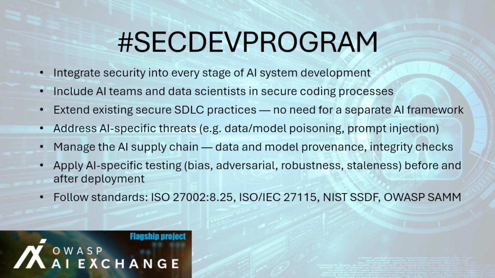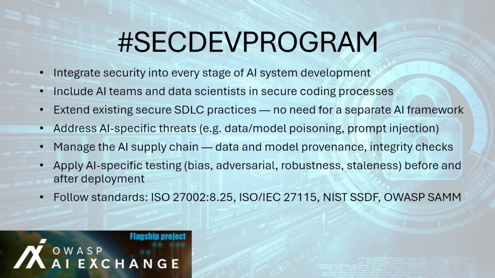AI-specific development considerations are as follows. Data and model supply chains must be trusted in order to verify provenance and integrity through signed registries. Implement AI honeypots and integrity checks to detect poison data or compromised models. Manage versioning and traceability for code, models, and datasets to support rollback and accountability.